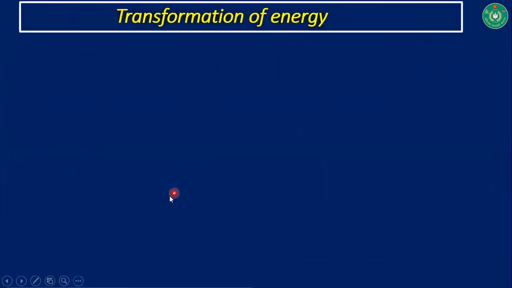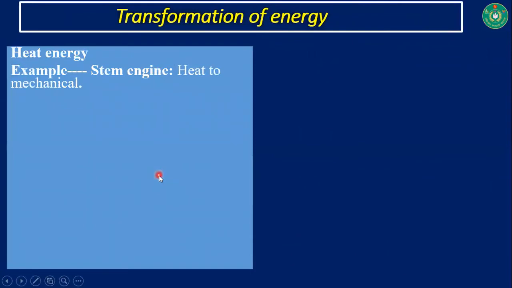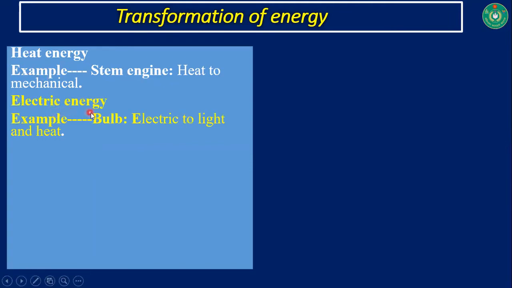Transformation of energy. Energy can be transformed from one form to another form. Heat energy: a steam engine is one example of a heat engine, and from this heat engine we are getting mechanical energy. Electrical energy: in a bulb, electric energy is being converted into light along with heat.